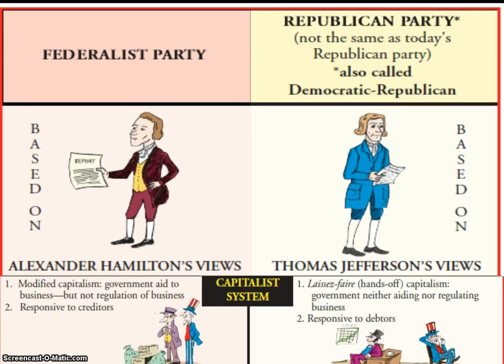For the capitalist system, the Federalist Party is going to go for modified capitalism. Now, the government can aid business, but it's not going to regulate business. They should be responsive to creditors. Jefferson is more laissez-faire, hands-off type capitalism. Government is neither going to aid nor regulate business, and would still be responsive to debtors.